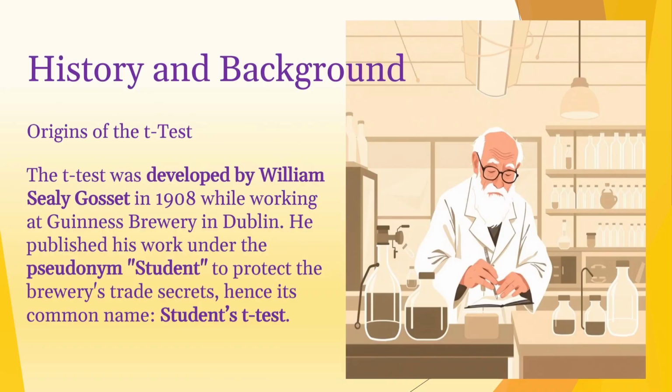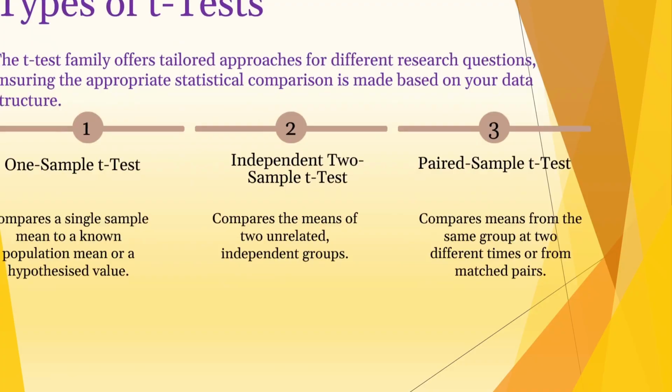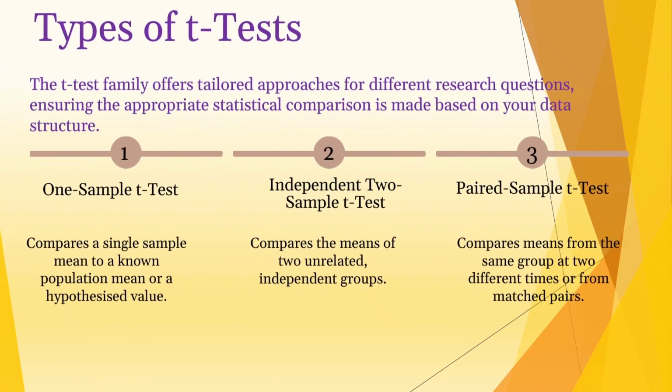Origin of the t-test. The t-test was developed by William Sealy Gosset in 1908 while working at Guinness Brewery in Dublin. He published his work under the pseudonym Student to protect the brewery's trade secret, hence its common name, Student's t-test. Okay, now let's see types of t-test.